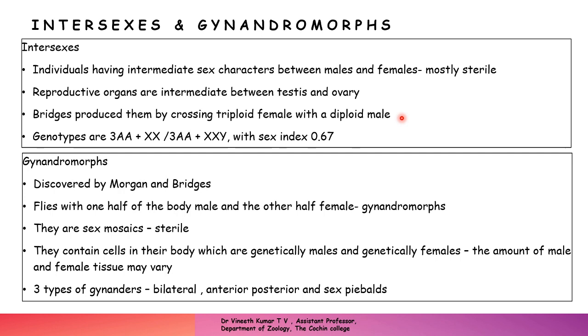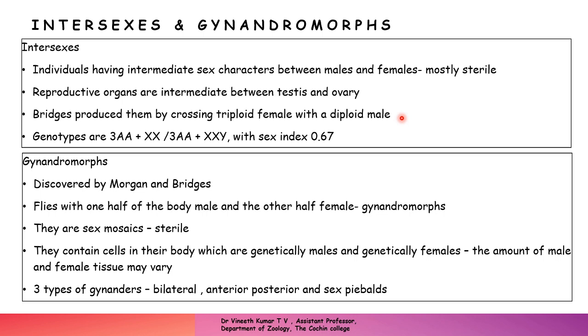So coming to intersexes, what we discussed last in the case of Drosophila, intersexes and gynandromorphs. Intersexes are individuals having intermediate sex characters between males and females, they are mostly sterile, and the reproductive organs are intermediate between testis and ovary.